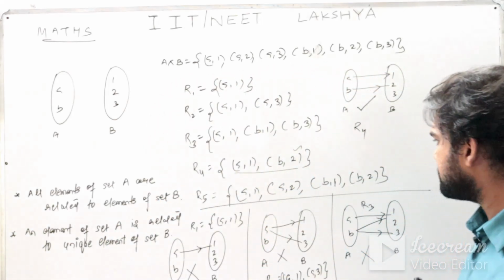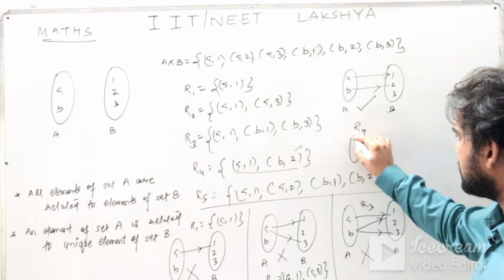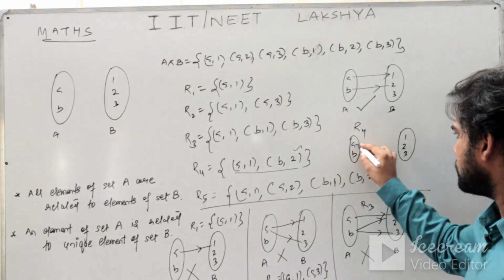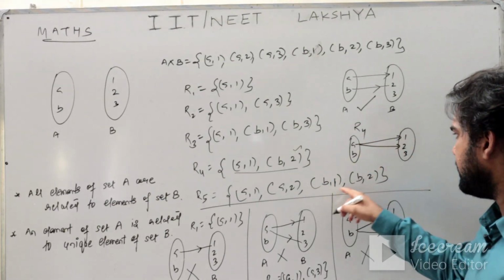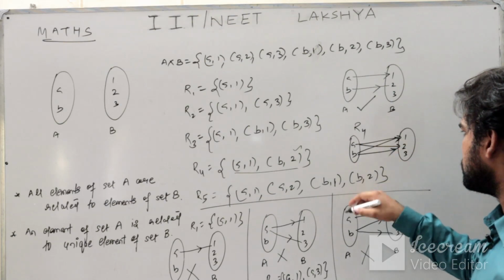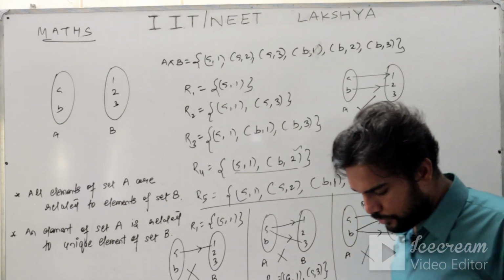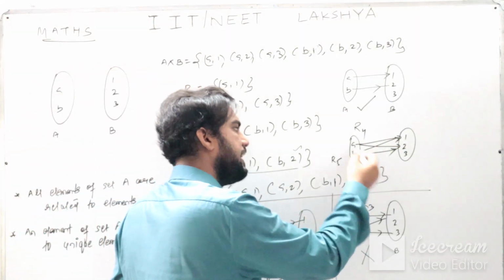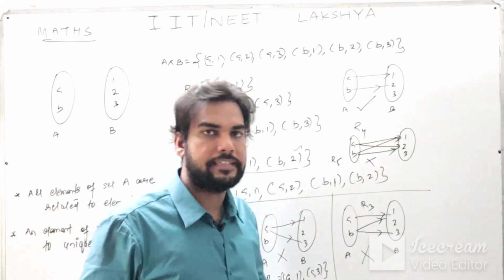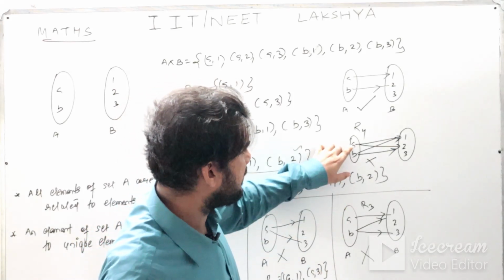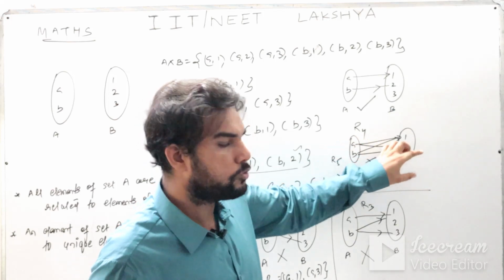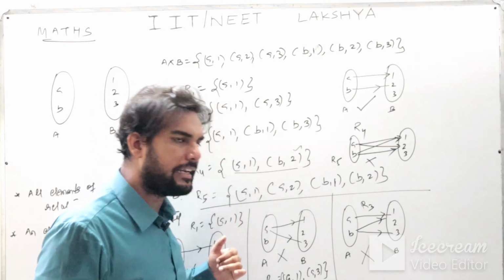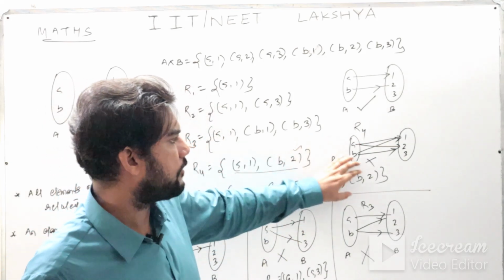Now let us see R5. R5 is, this is your set A, this is your set B, A, B, 1, 2, 3. A is related to 1, A is related to 2, B is related to 1 and B is related to 2. That is your R5. Now what do you have to say about R5? R5 is also not a function. Criteria 1 is satisfied but criteria 2 is not satisfied. Why? Because A is related to 1, also related to 2. So uniqueness is not there. So criteria 2 is violated. So I say R5 is also not a function.